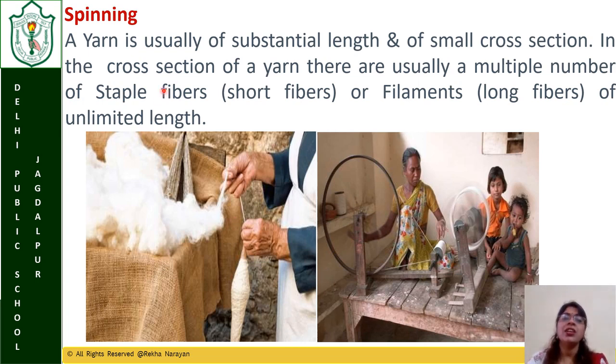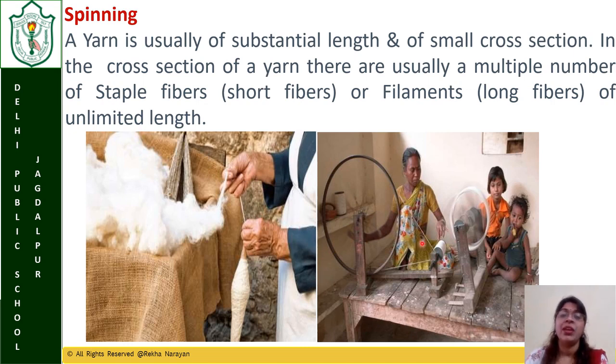A yarn is usually of substantial length. It's not made in the full length at once. Little longer threads are made by the spinning of the fibers together. In the cross section of the yarn, there are generally multiple staple fibers. Short fibers are twisted together. You can see that they are twisting and collecting.